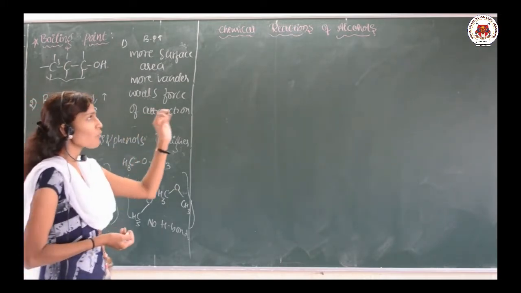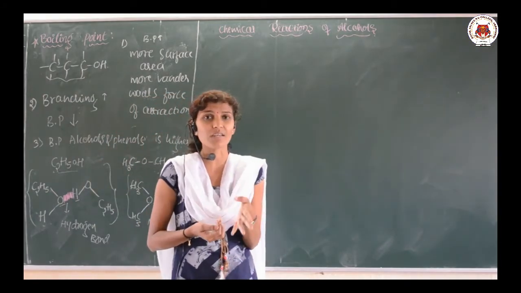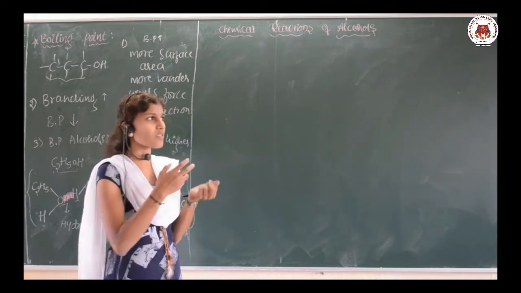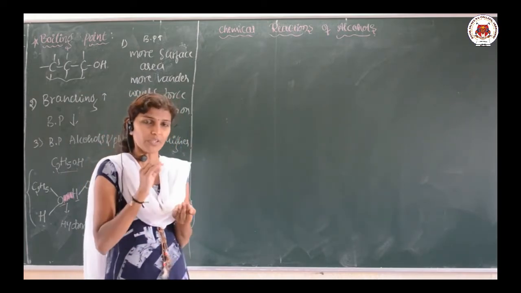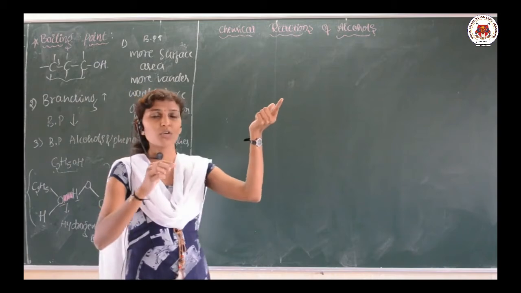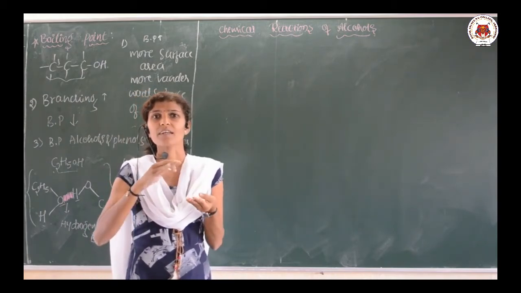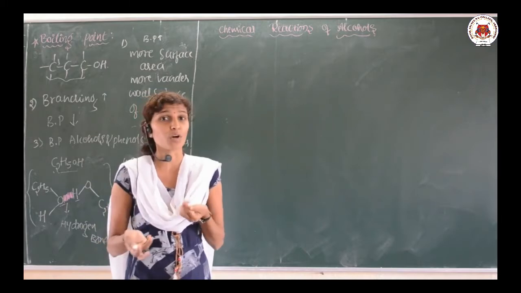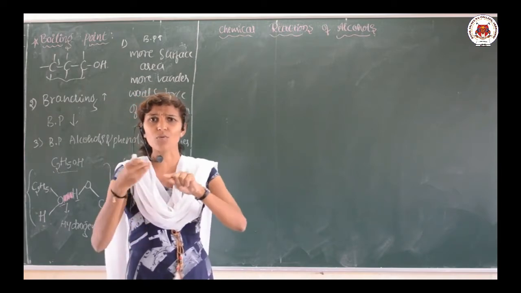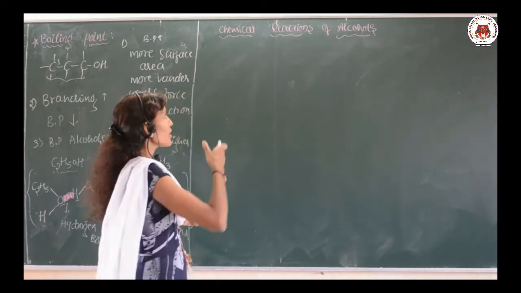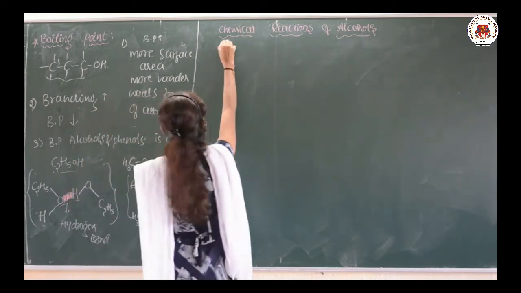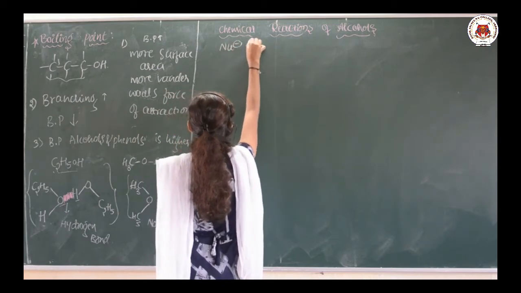So, let us move to one more important part of the topic, that is regarding the chemical reactions of the alcohols. Exactly how the alcohols undergo different types of chemical reactions. As we know, alcohols are versatile. It can take a number of forms in order to carry out the reactions. Versatile is nothing but more active, it can convert from one form to another. So, our alcohols are more versatile compounds and they can act as both nucleophile and electrophile.